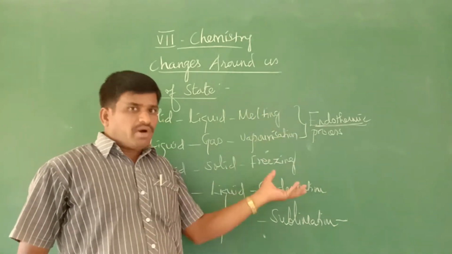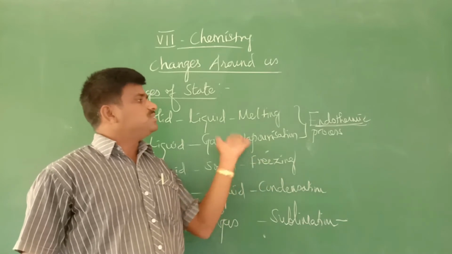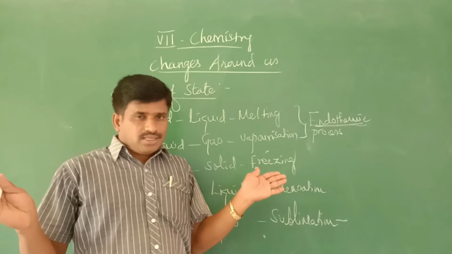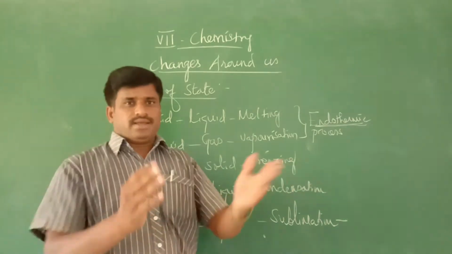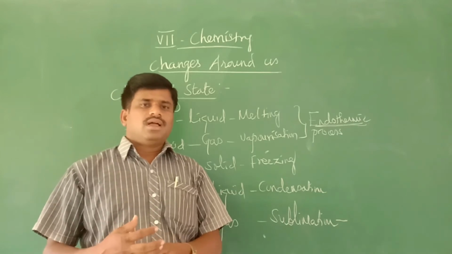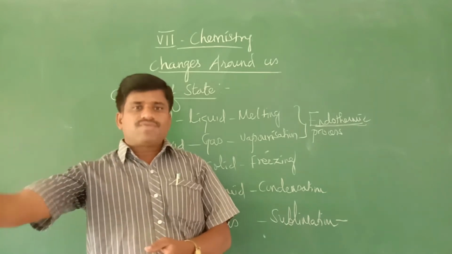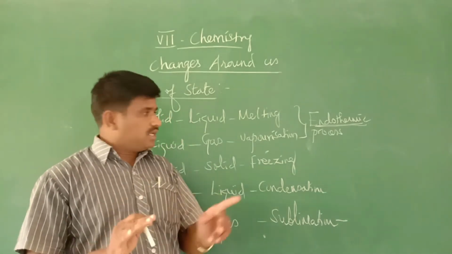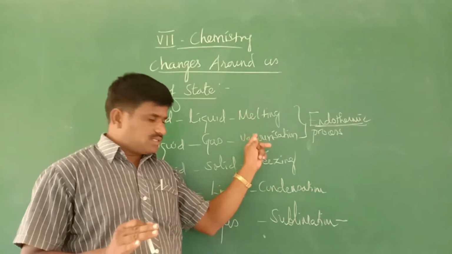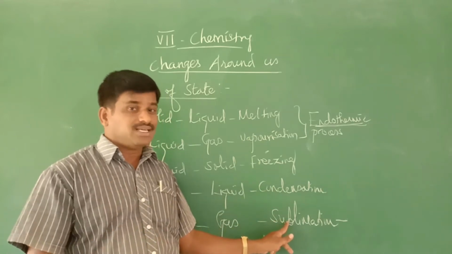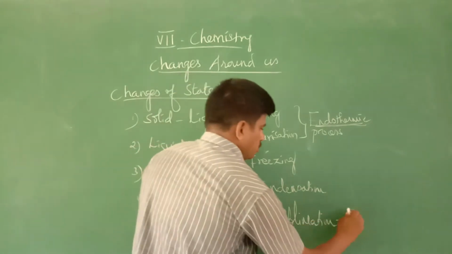It requires heat energy, that's why it is called an endothermic process. Either we are heating the substance, or the substance acquires heat energy from the surroundings, that is from the surrounding air.